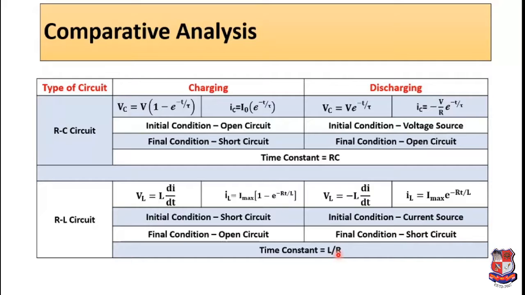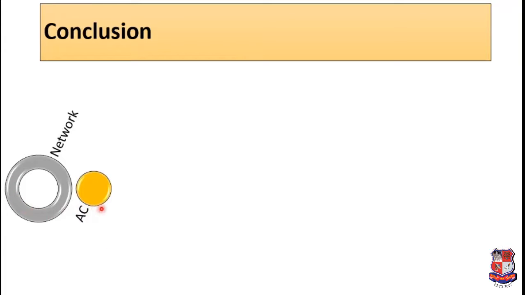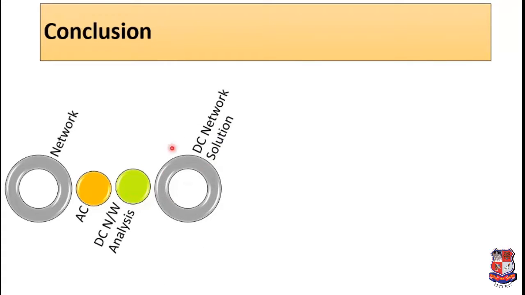In the next lecture, we will be studying with the numericals. So let us draw the conclusion. So conclusion is that we had started with chapter, that is DC circuits, which have some various networks, and we had seen what are the AC and DC network circuits. We have analyzed them. Further, we understood DC network solution using superposition theorem, Thevenin theorem, Norton theorem. Then we had understood what is KCL, KVL.